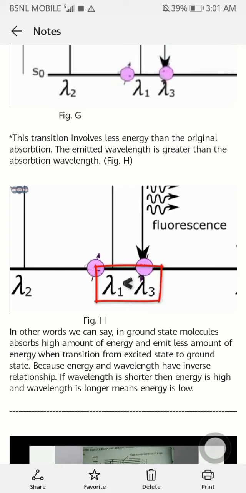This emitted wavelength is greater than the absorption wavelength, which means in the emitted wavelength the energy is lower. The higher the wavelength, the lower the energy. In lambda 1, the absorption wavelength, the energy is higher, so the wavelength is shorter. So lambda 3 is greater than lambda 1. This is all about fluorescence.